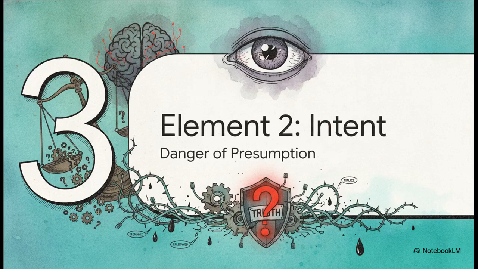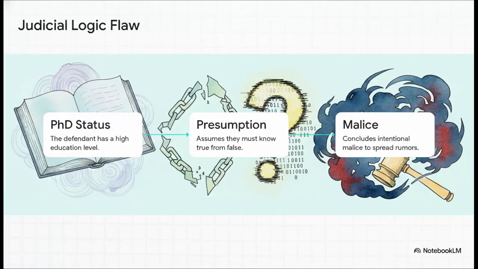Section 3. Element 2. Subjective intent. The danger of presumption. Okay, so let's play devil's advocate for a second and assume some information actually was false. Did the defendant actually know it was false and spread it with malice?